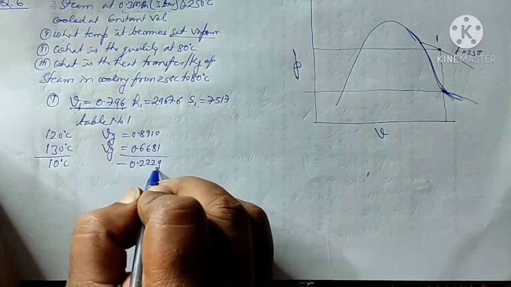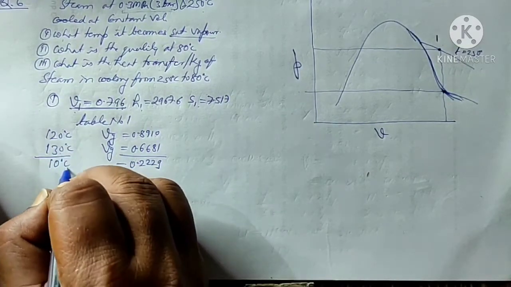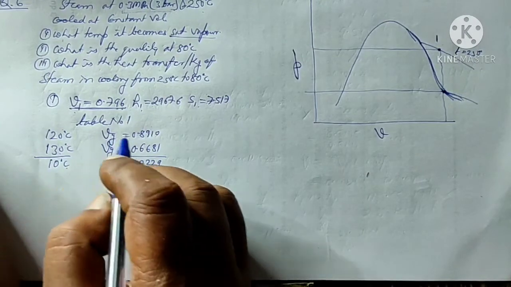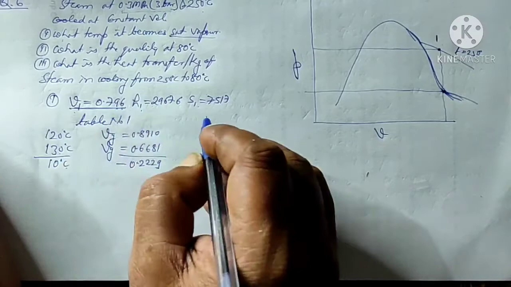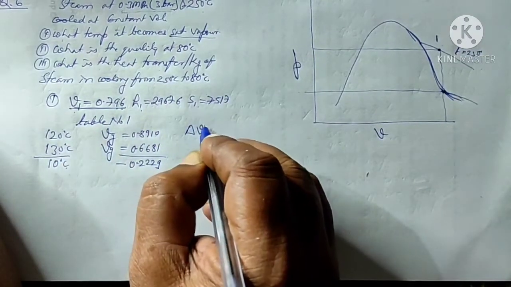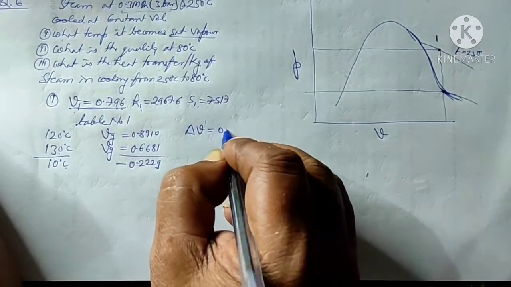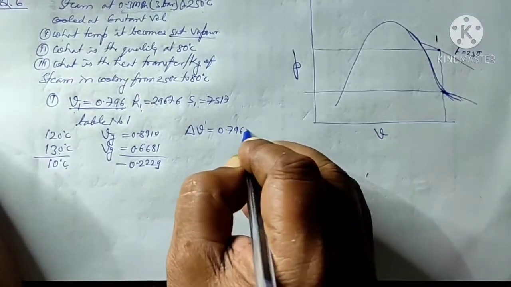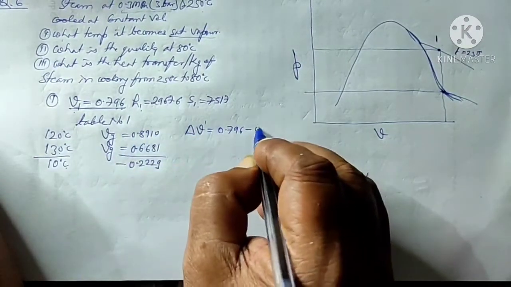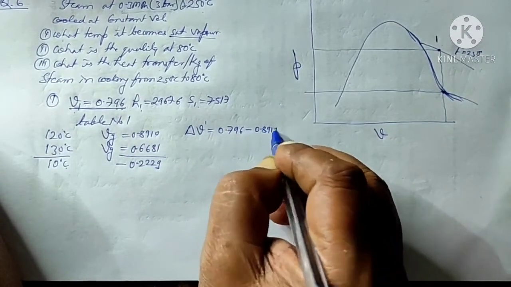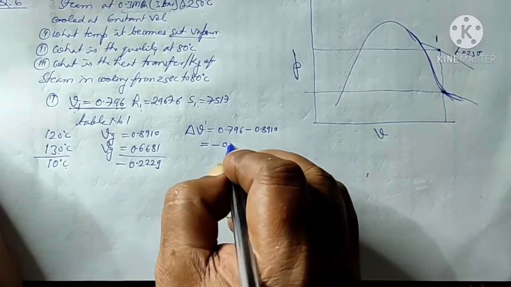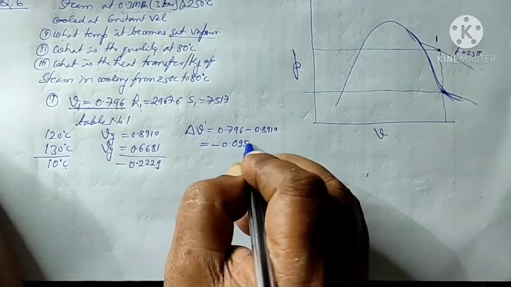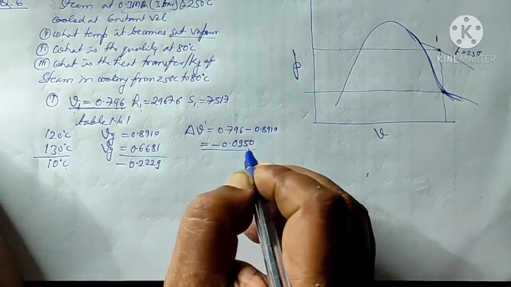So this much is the volume reduction when the temperature rises by 10 degrees. And the volume we need is 0.796. So the change in volume we need is 0.796 minus 0.8910, which gives minus 0.0950. This much volume change.